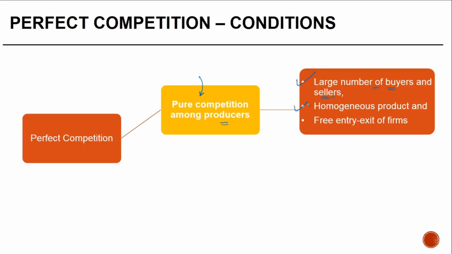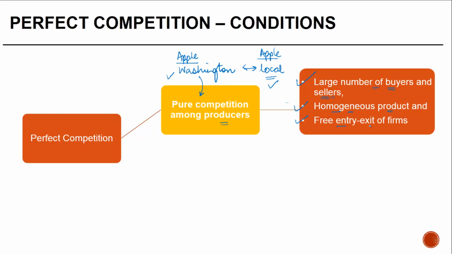The second condition is that the product has to be homogeneous. Now in an agriculture market, like I told you, you cannot have one person selling, let's say, the Washington apple, and the other one selling an apple which is a local brand, right? You cannot compare the two of them. Maybe sometimes this might be better, sometimes that might be better. But when we talk about perfect competition, what we are looking at is a homogeneous product.